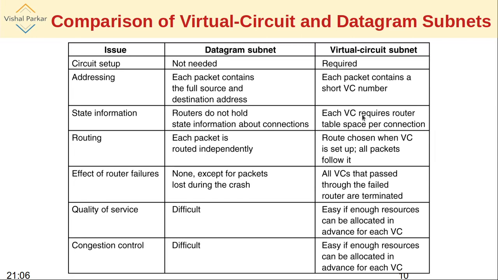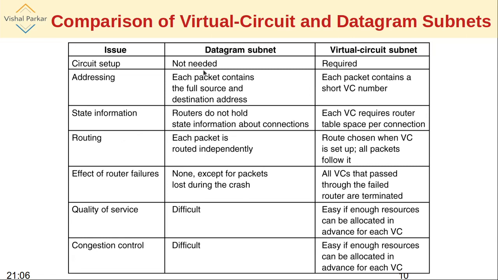But for a VC, each individual router needs to know where exactly the packet is coming from and where it is to be diverted to, and whether the next routers are functioning or not. That's why each VC requires router table space per connection, with the identifying information, and accordingly resources like memory as required.